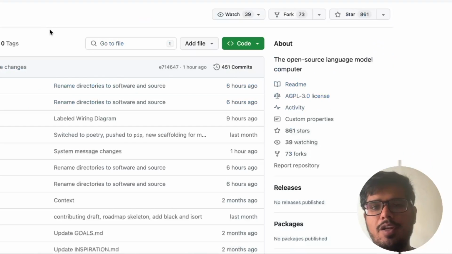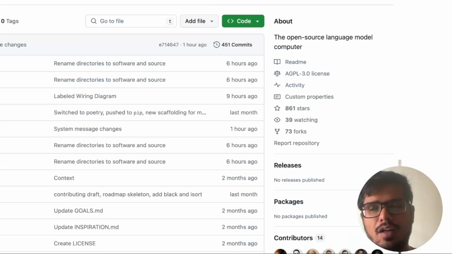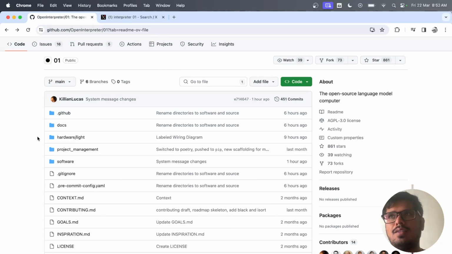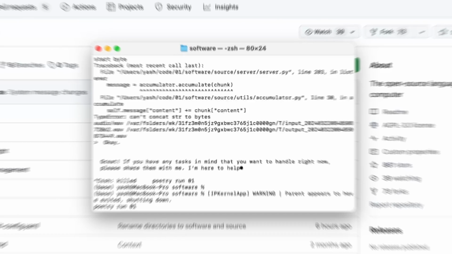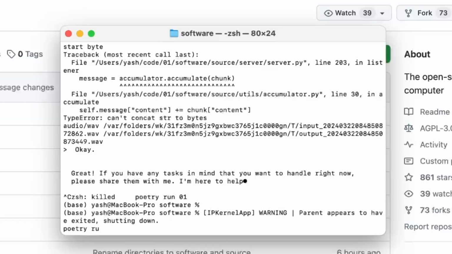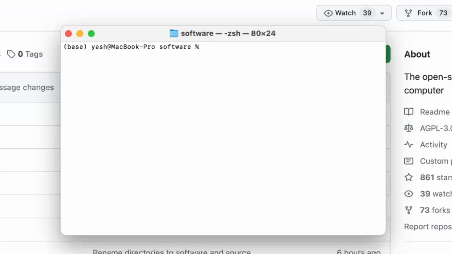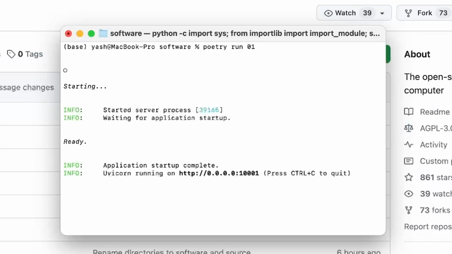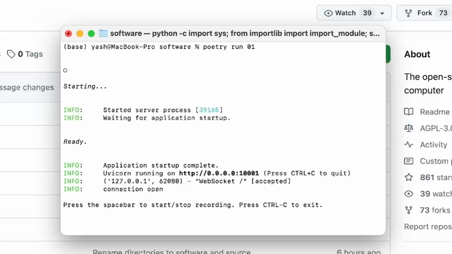Someone created a completely new operating system for large language models, which can effectively run code, do tasks, and automate your day-to-day work directly inside of your computer. So you can see I have this running locally. Now it's a bit messy because I tried to stop it. When I clear this, and if I run this, effectively the interpreter, or O1 Lite, can take in my voice inputs. Let me show you what the interpreter is about.